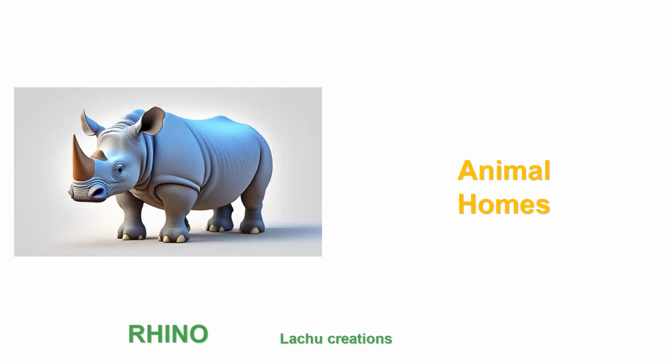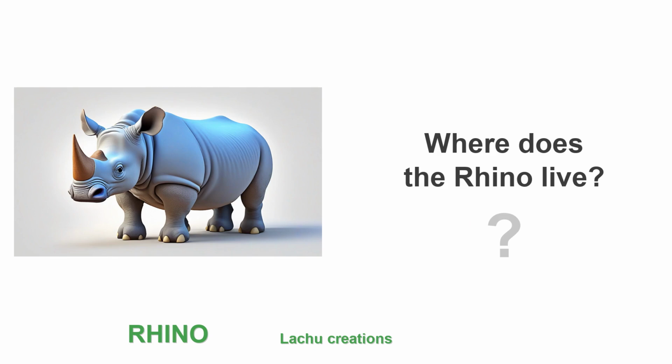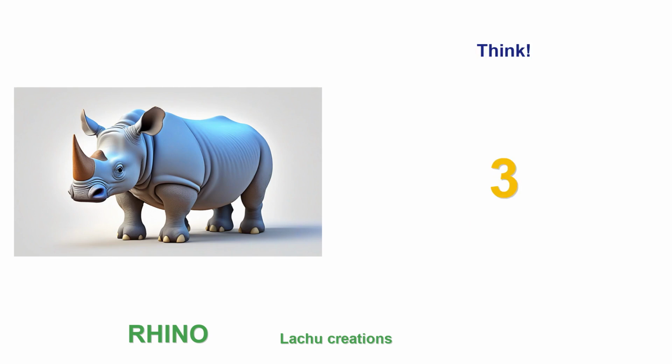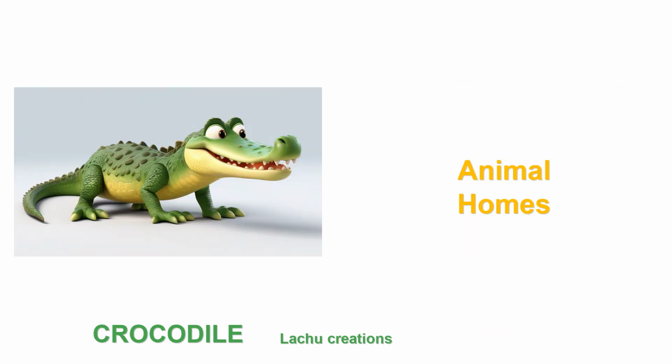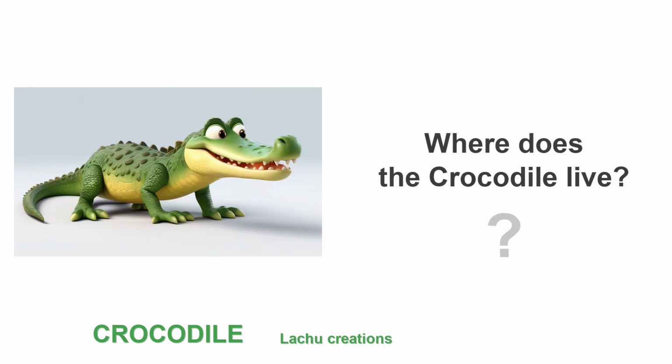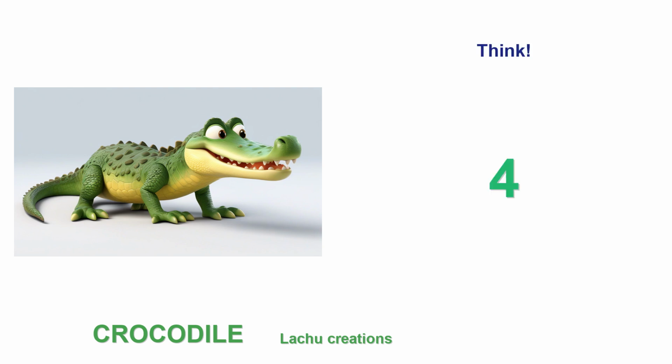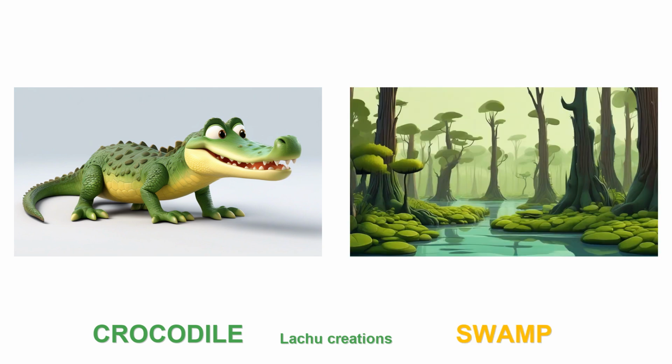This is a rhino. Where does the rhino live? The rhino lives in the savanna. This is a crocodile. Where does the crocodile live? The crocodile lives in the swamp.